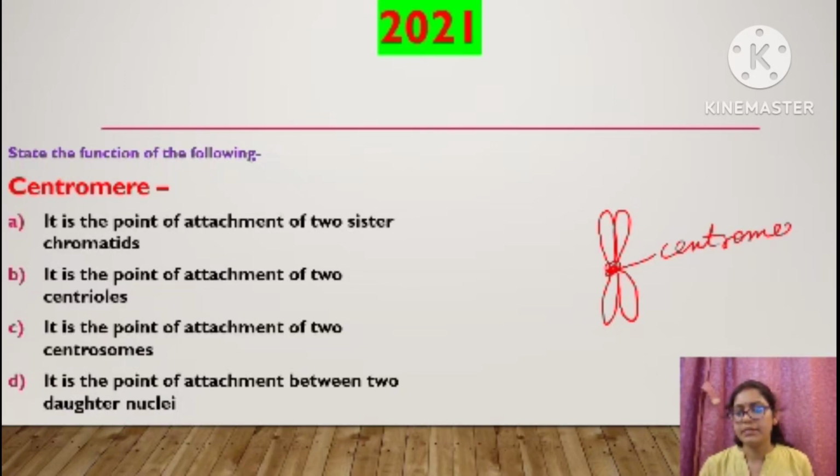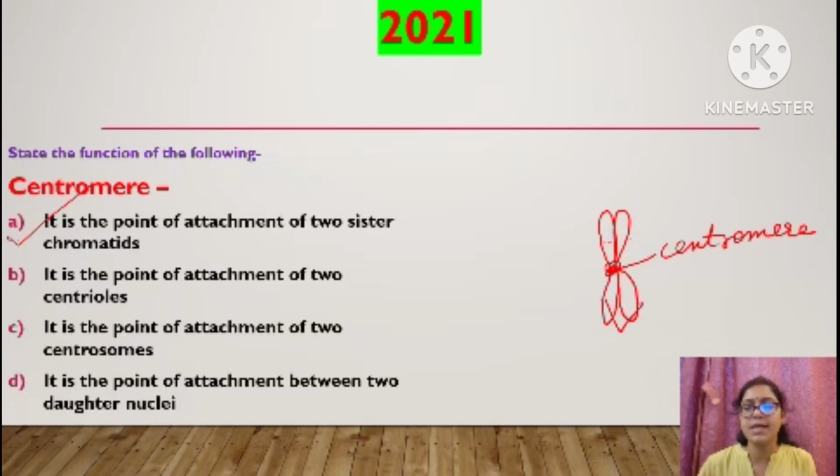In the question, it is asking what is the function of centromere. Read the options. It is the point of attachment of two sister chromatids. Yes, we got our answer A. It is the point of attachment of two sister chromatids.